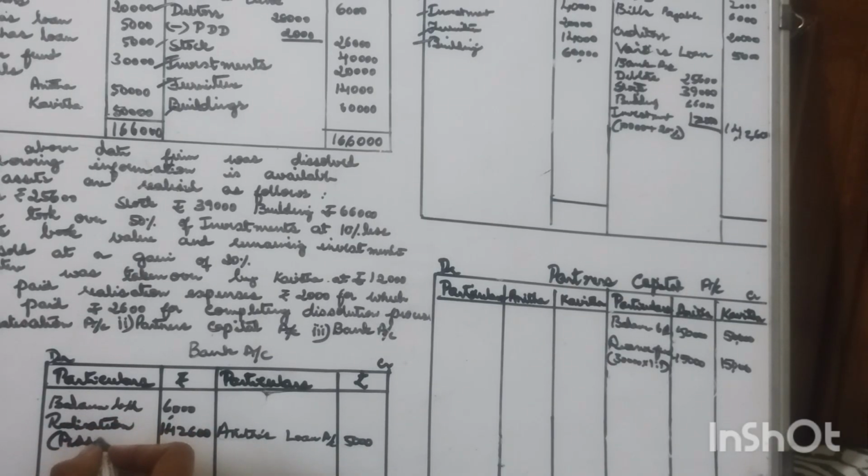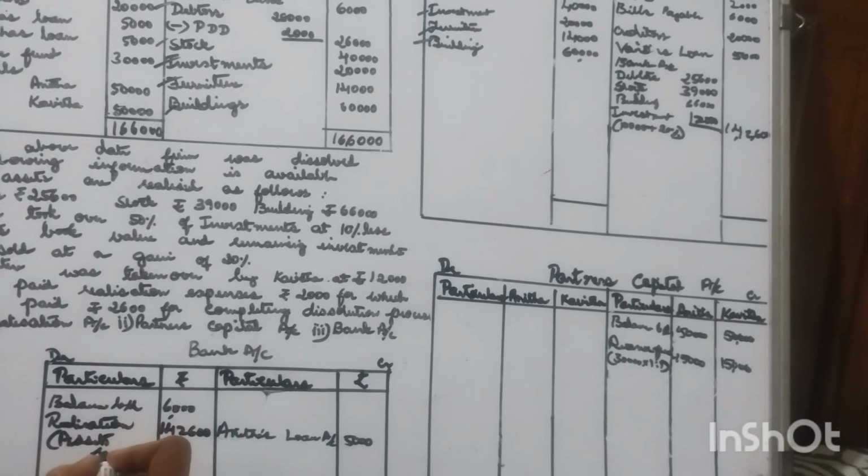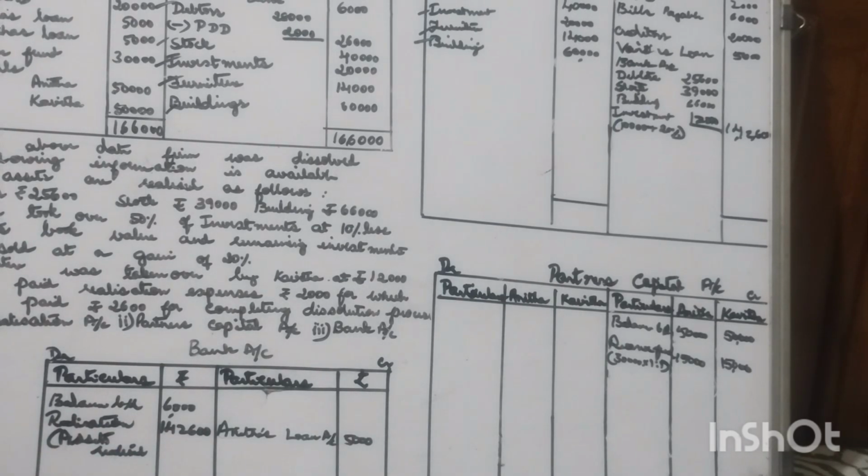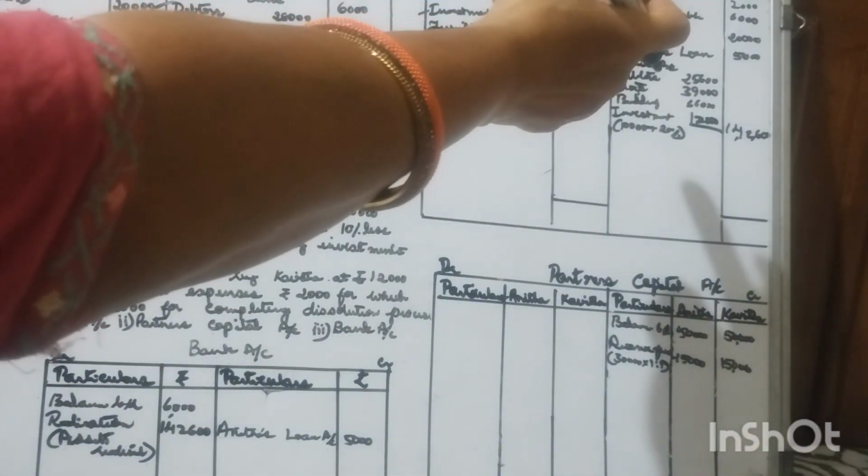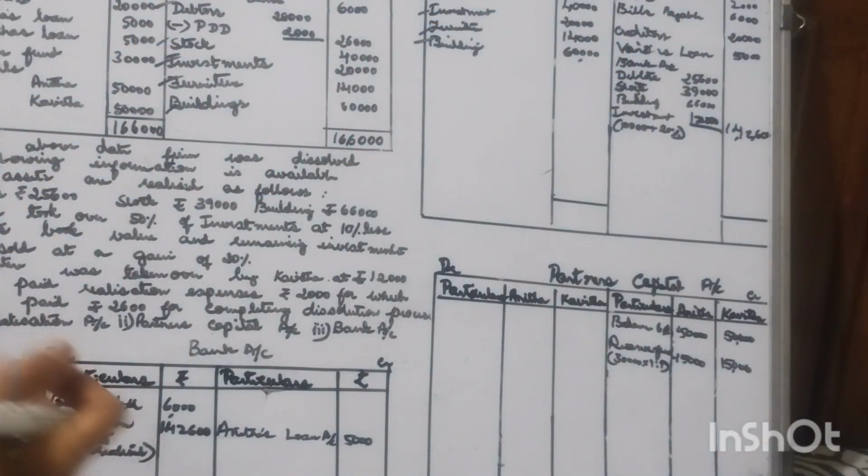So it has to be recorded as assets realized, in the sense assets that have been sold out, and the amount realized is equal to 1,42,600. So we need to make two entries. One entry on the credit side of realization account, another entry on the debit side of bank account.